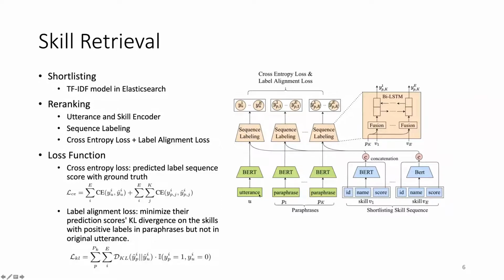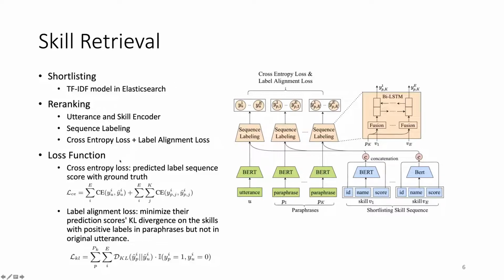The re-ranking stage model includes the original utterance and the top K paraphrases, and also the shortlisting skill sequences calculated from the shortlisting stage. They pass to a BERT encoder to calculate their representation, and pass to a BiLSTM module to predict the sequential labels for each utterance and paraphrase.